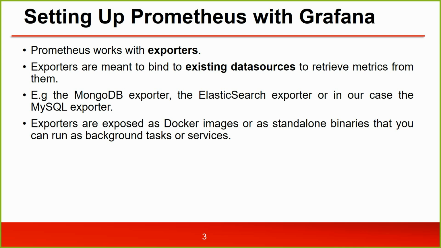This is the first time we are talking about Prometheus now in Grafana. So Prometheus works with exporters. You know that we configured some exporters. Exporters are meant to bind to an existing data source to retrieve metrics from them. For example, MongoDB exporter, the Elasticsearch exporter, or in our case, MySQL exporter. This session is going to discuss MySQL exporter.